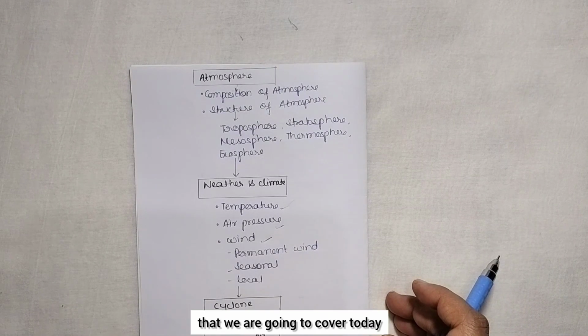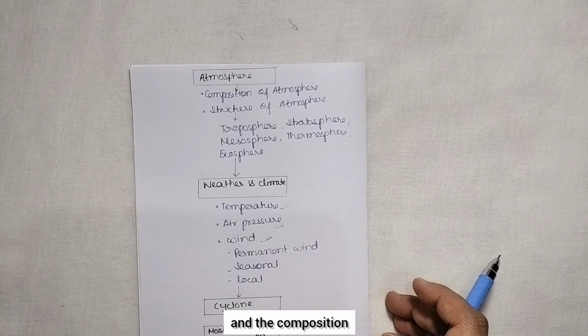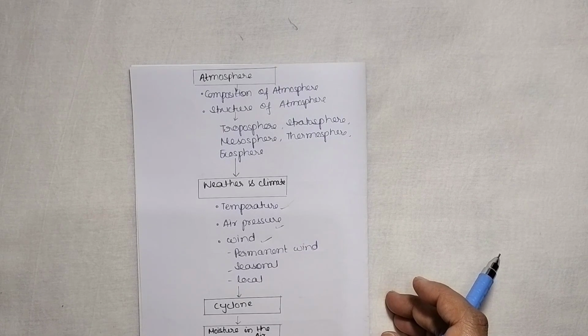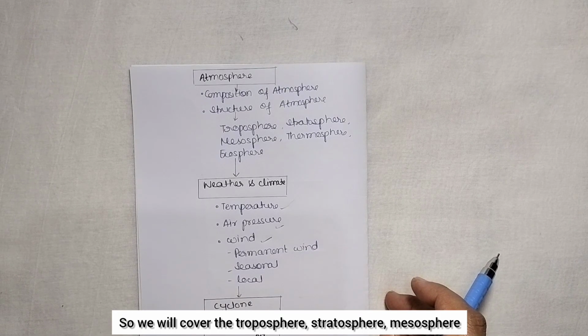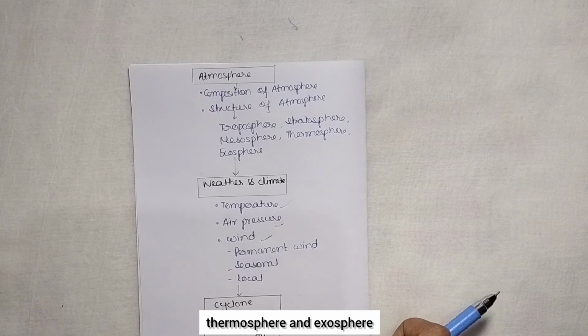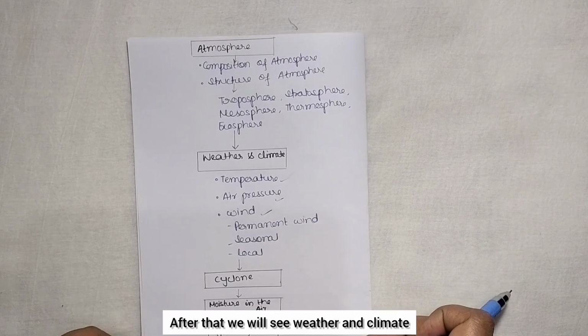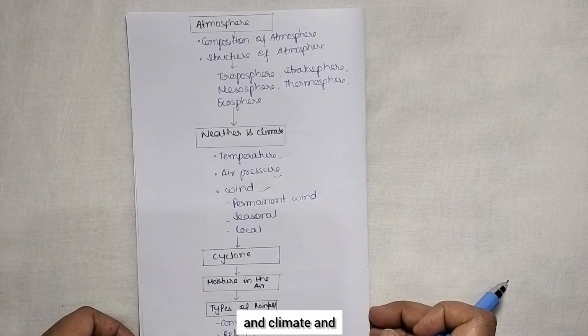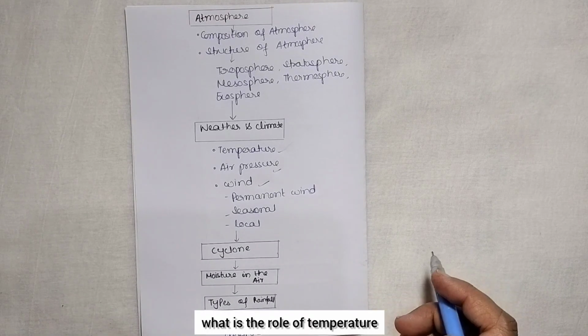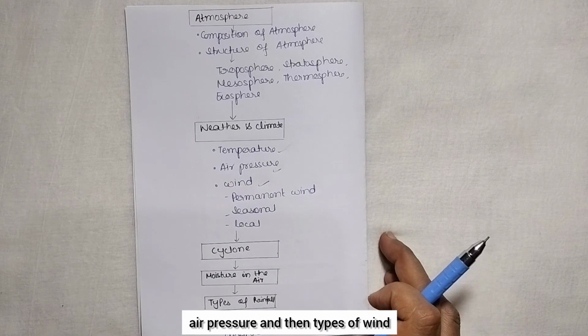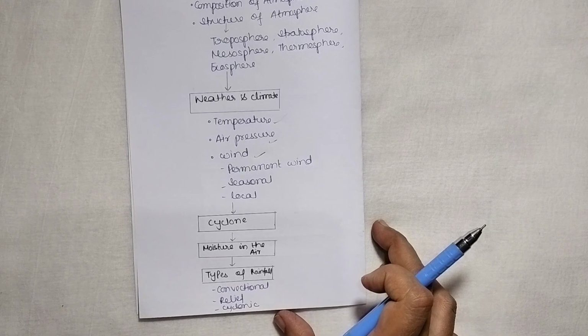Air is our topic that we are going to cover today. Here we will see the atmosphere and the composition and the structure of atmosphere. So we will cover the troposphere, stratosphere, mesosphere, thermosphere and exosphere. After that we will see weather and climate, what is weather and climate, and what is the role of temperature, air pressure, and then types of wind.